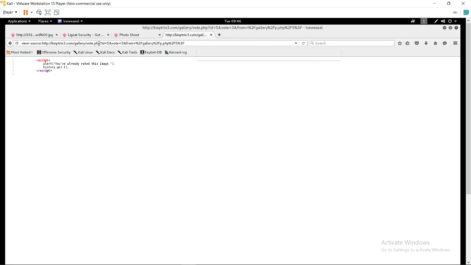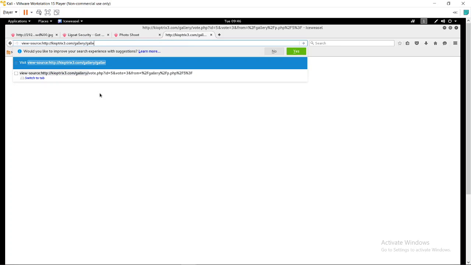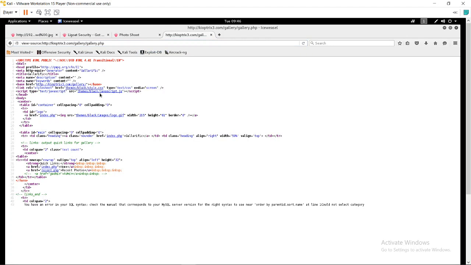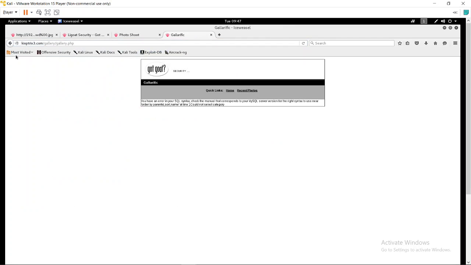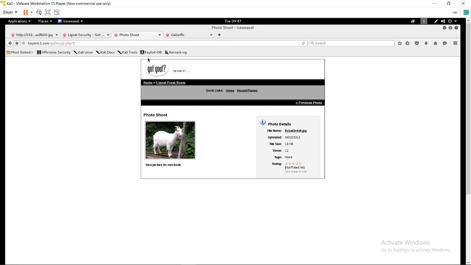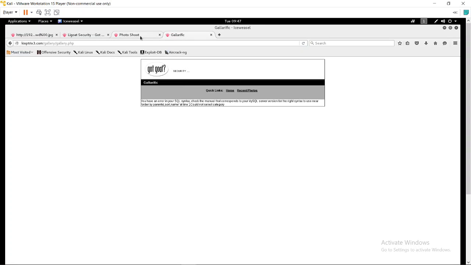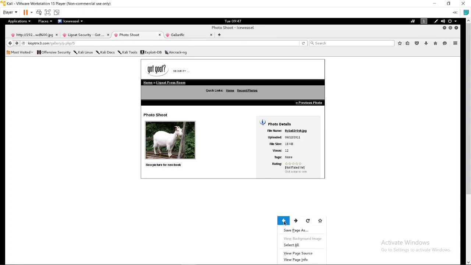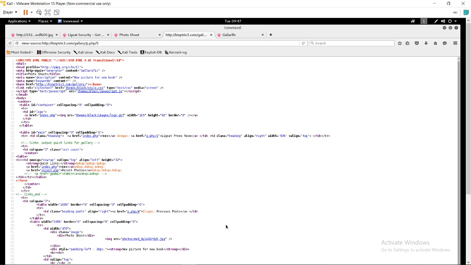So simply I will search for the gallery.php file in gallery. We got the source code. I don't want to view the source, so I will remove it. And here I have found another web page. Here it is written: you have an error in your SQL syntax. Okay, let's see how it works, if it is taking any parameter or not.